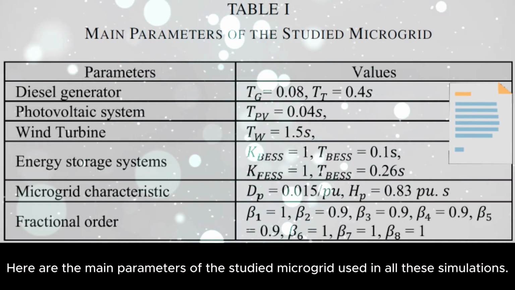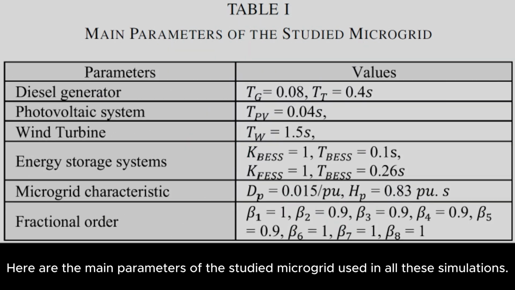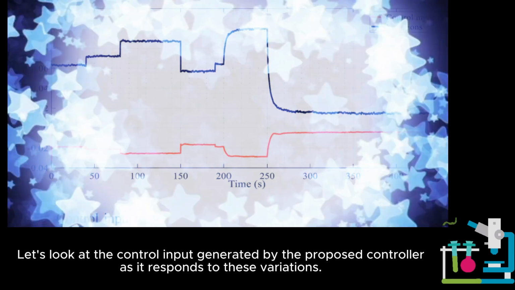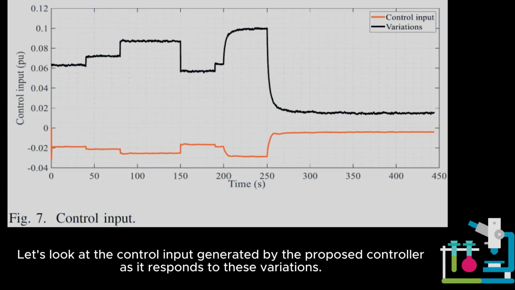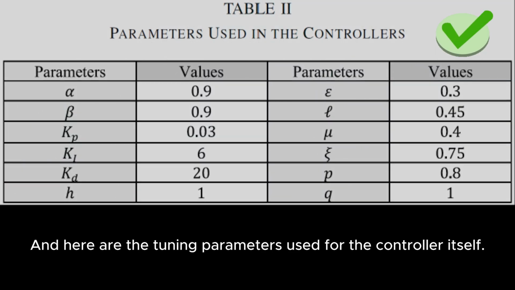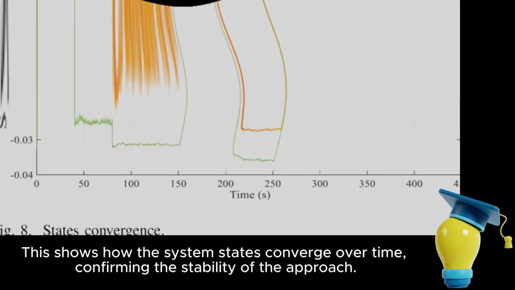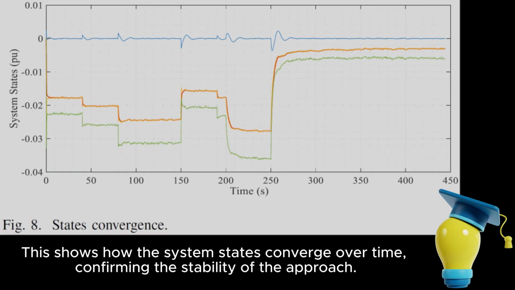Here are the main parameters of the studied microgrid used in all these simulations. Let's look at the control input generated by the proposed controller as it responds to these variations. And here are the tuning parameters used for the controller itself. This shows how the system states converge over time, confirming the stability of the approach.